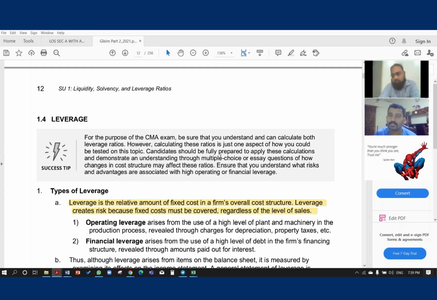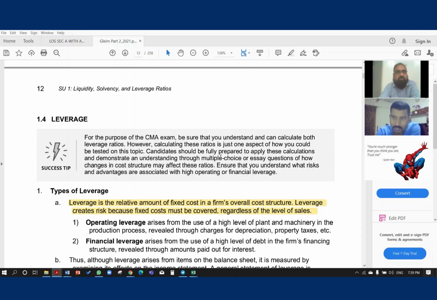Whereas you have fixed cost, for example, rent. Or if you have your own buildings, you have depreciation. If you have intangible assets, you will incur amortization cost. If demand drops and sales drop, you can cut your variable cost.